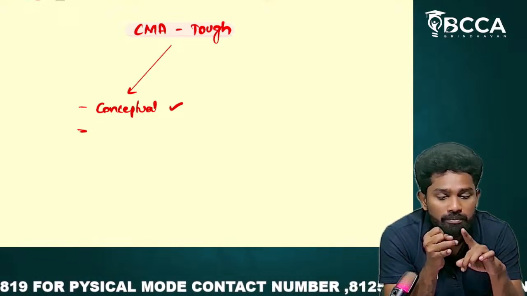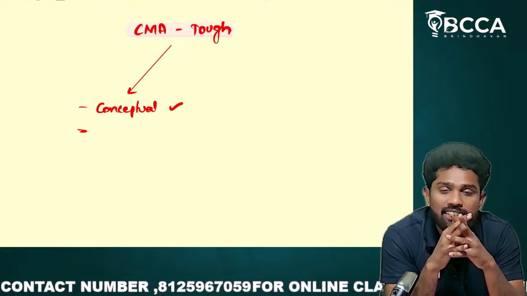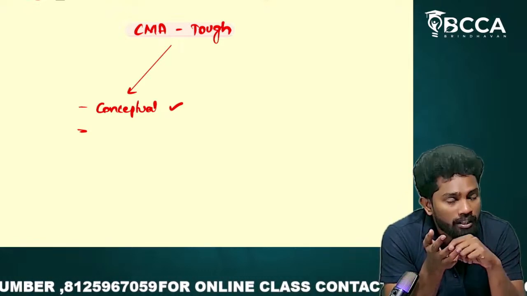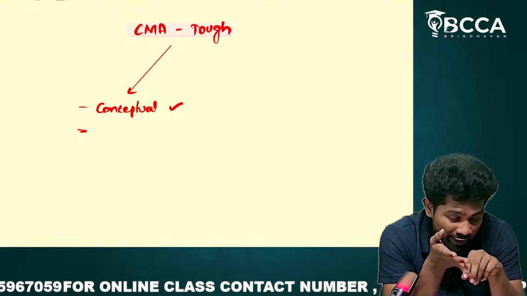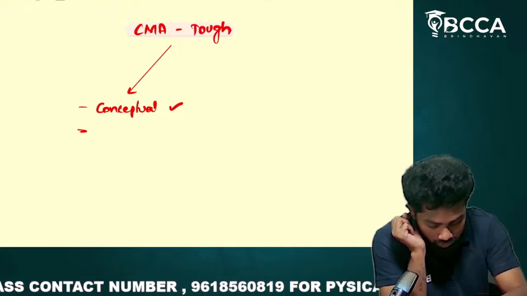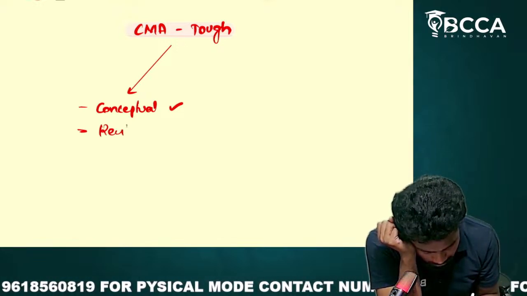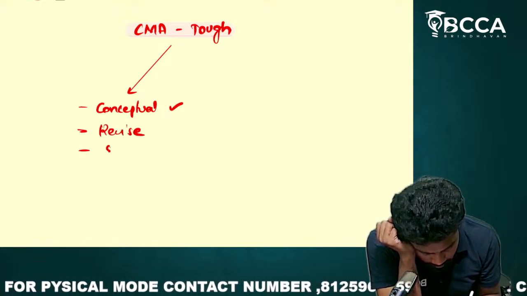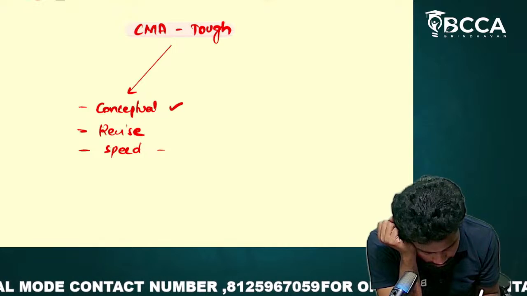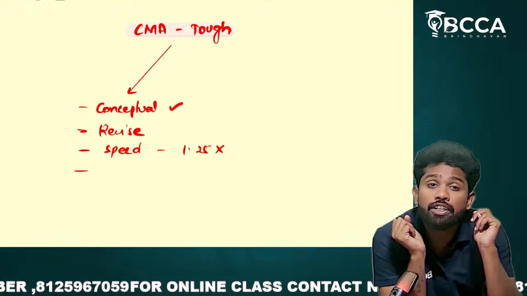That is one thing. Conceptually, whatever the faculty tells in the class, you should have running notes, you should have the material handy, and you should revise it a number of times. So you should have that conceptual understanding, then revise it, and the speed of listening to classes should be a maximum of 1.25x only.